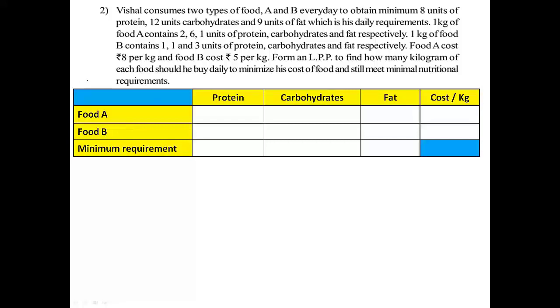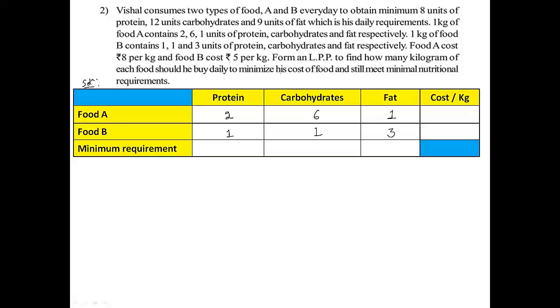Solution. So represent the data given in the form of the table. It's given 1 kg of food A contains 2, 6, 1 units of protein, carbohydrates and fat. So under protein, carbohydrates, fat, I wrote 2, 6, 1. Then 1 kg of food B contains 1, 1 and 3 units of protein, carbohydrates and fat. So food B contains 1 unit of protein, 1 unit of carbohydrate and 3 units of fat.